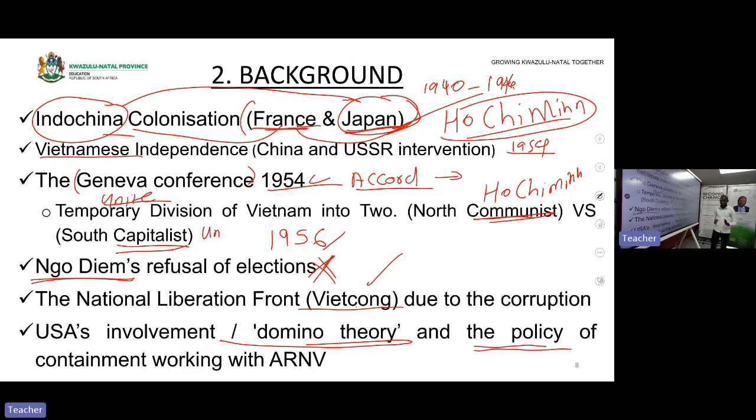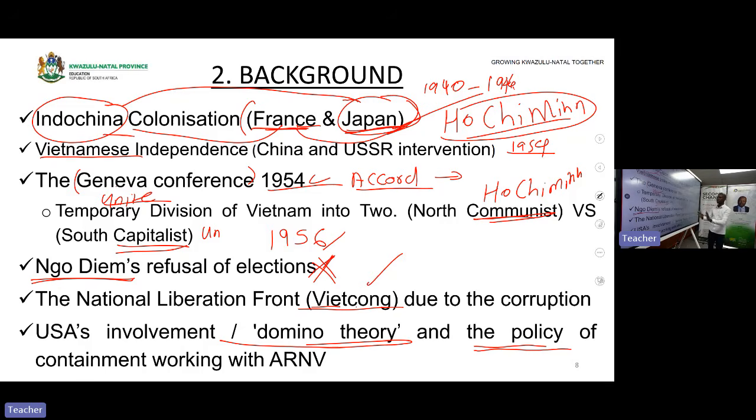Now, these strategies USA are strategies that they used to fight against the Viet Cong. Who are the Viet Cong, bantabam? The Viet Congs are people who lived in South Vietnam, but who were angry towards the corrupt government of Ngo Dinh Diem. Hence, USA intervene with these strategies to fight against the Viet Cong.